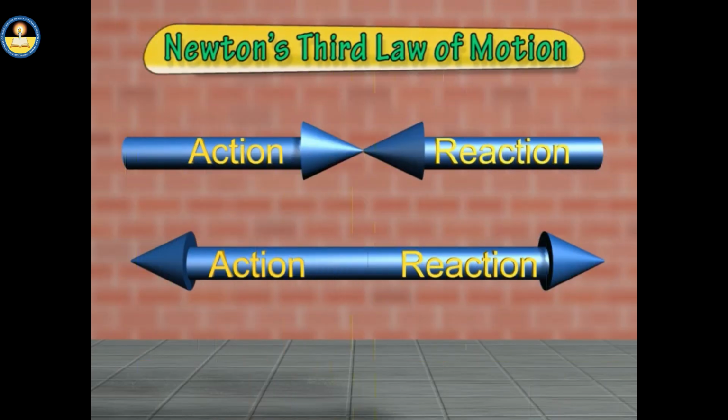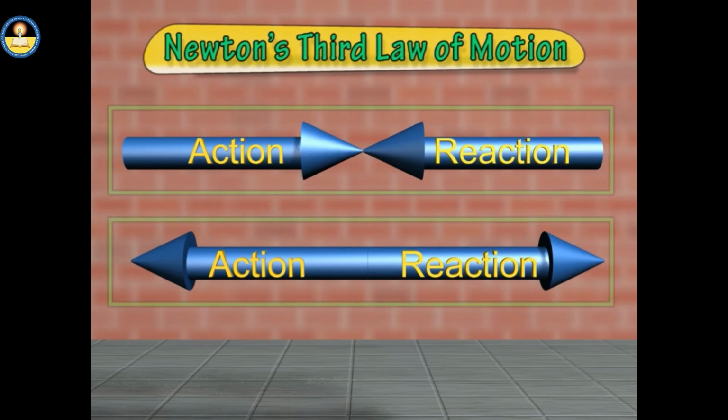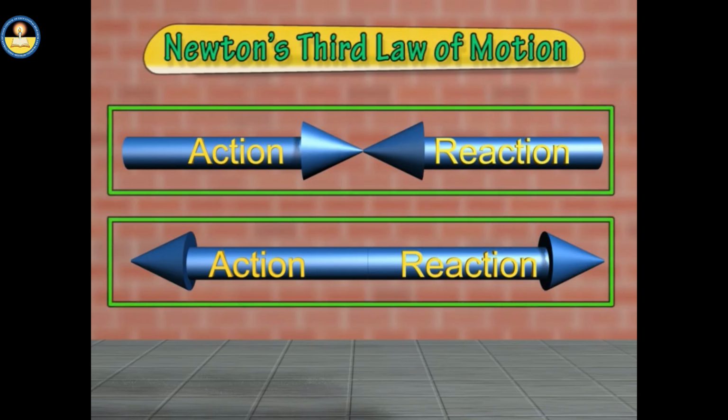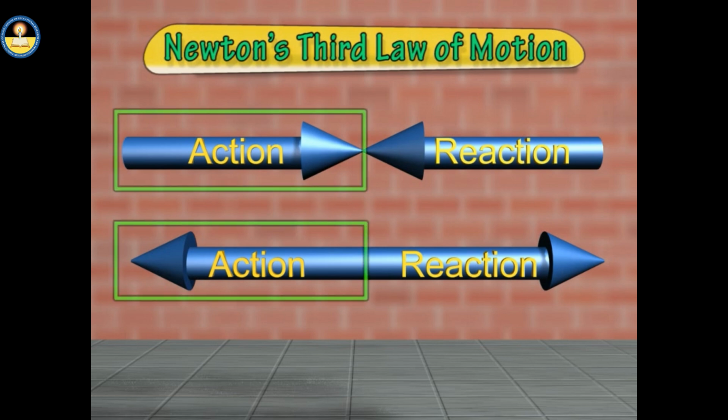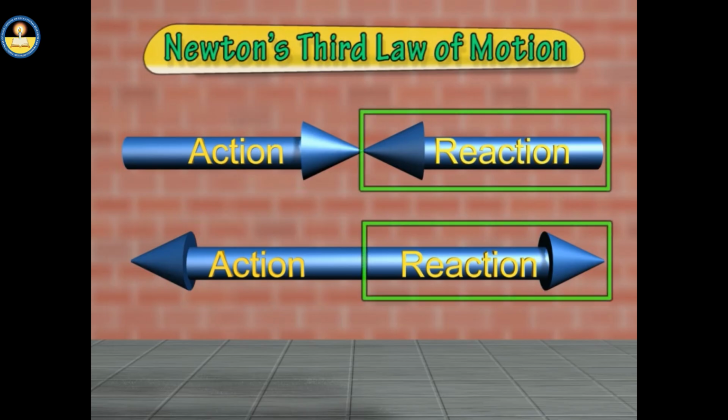This shows that forces always occur in pairs. Such a pair of forces that is exerted by two bodies on each other is called an action-reaction pair. Any of the two forces may be called the action, and the other will be the reaction.